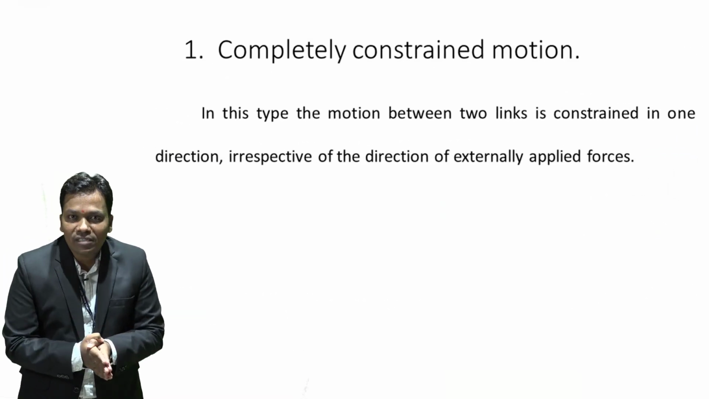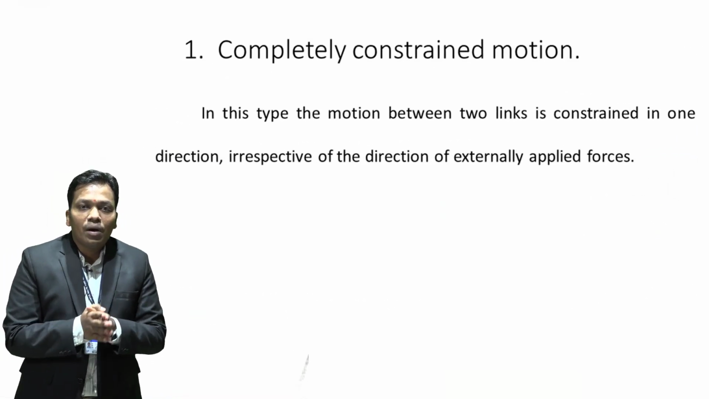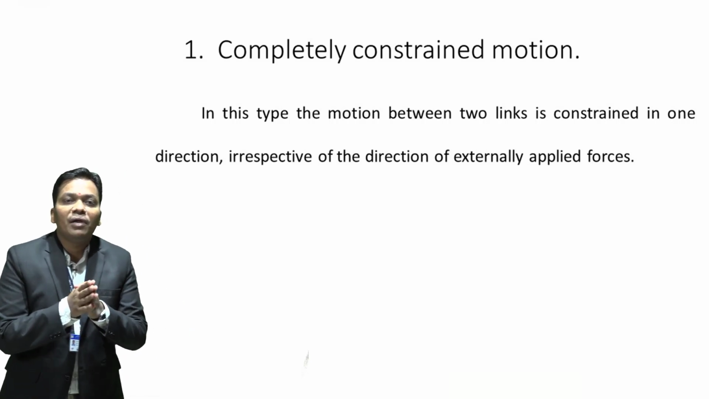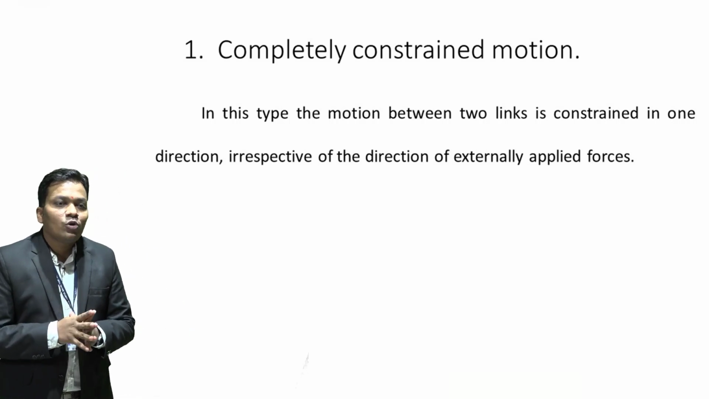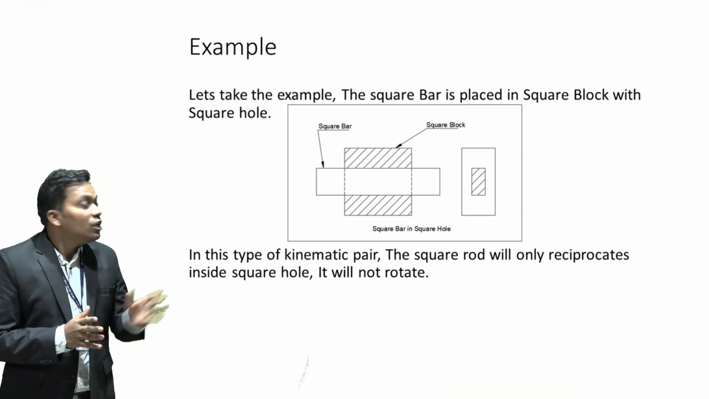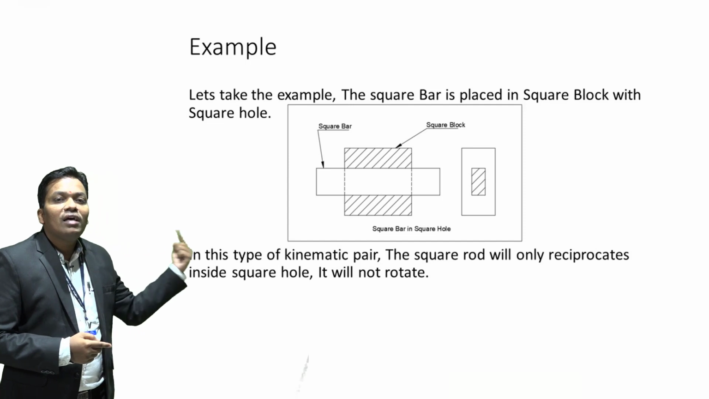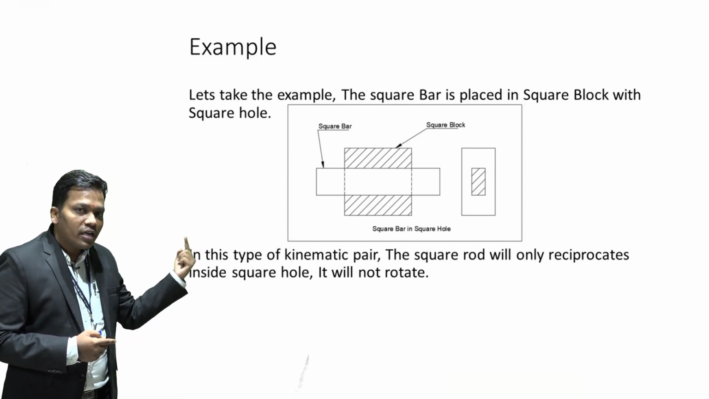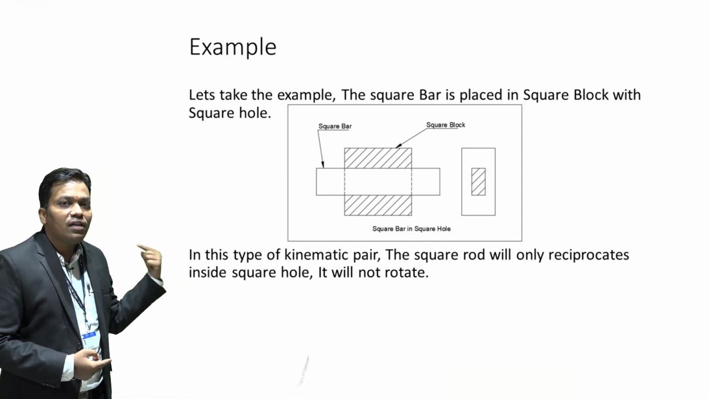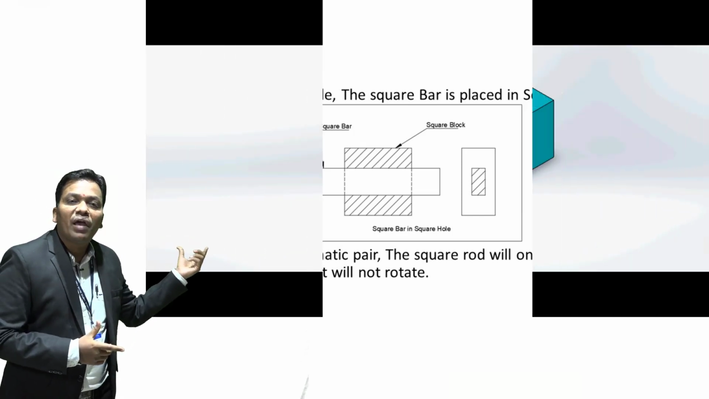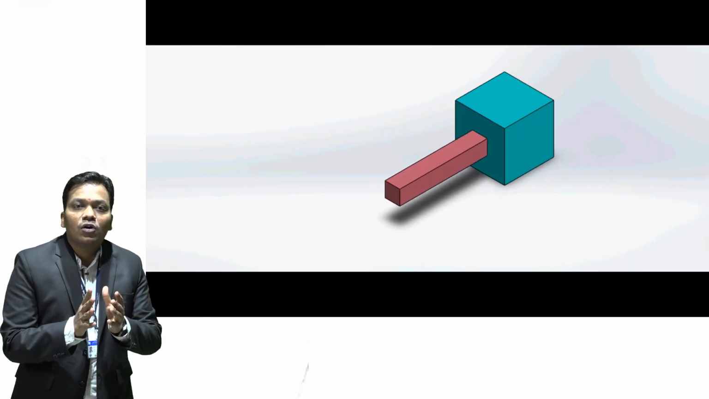So what is completely constrained motion? Let us see. Completely constrained motion means there is a definite motion between the two links. Let us consider one example of a square bar and a square hole. That square bar can only be reciprocated along its axial direction. That is the only motion possible in this pair. So this is called completely constrained motion.